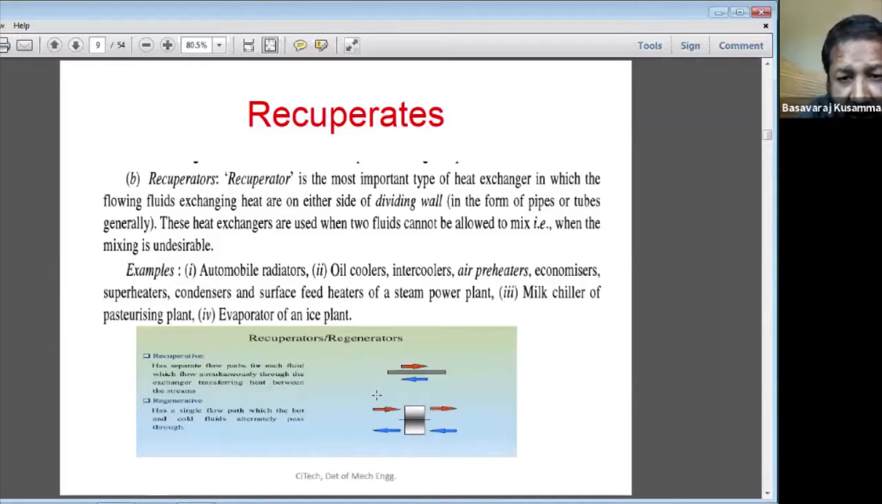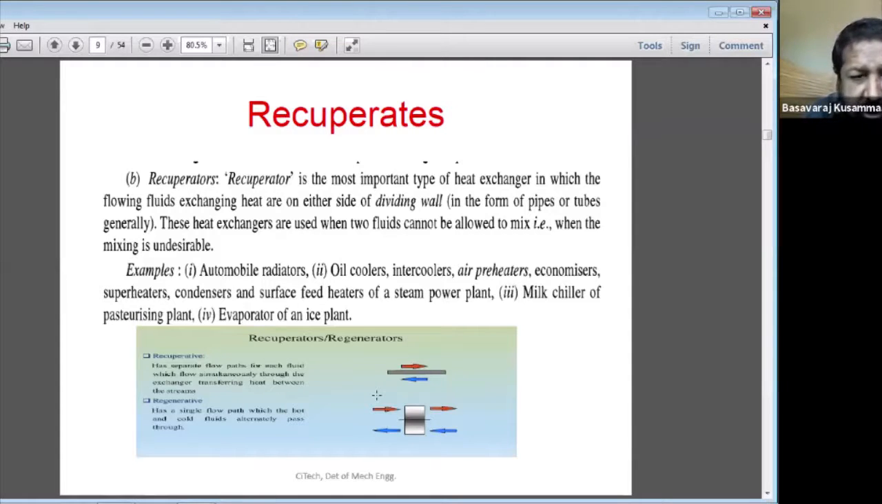Oil cooler, intercooler, air preheaters, economizer which is used in the boiler. In the power plant, they are also called recuperators. Superheaters are used to increase the quality of the steam, and superheaters also act as a recuperator. Condensers and surface feed heaters are also used as recuperators in the steam power plant.